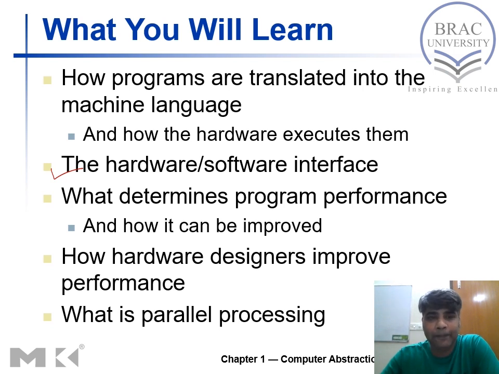We'll also see how hardware designers improve performance, what factors in the hardware slow the overall performance of the computer, and what changes should be brought. Then in the later half of this course, we'll discuss parallel processing, probably very briefly. Now let's see what we have in the next slide.